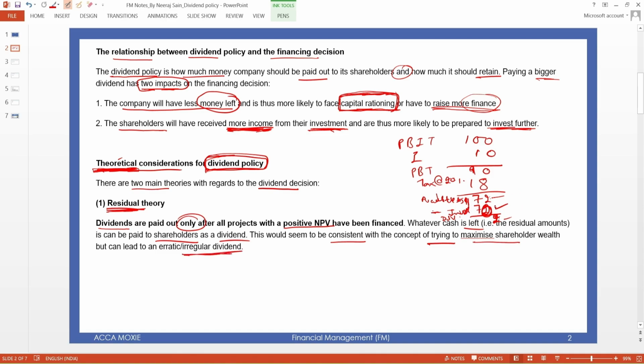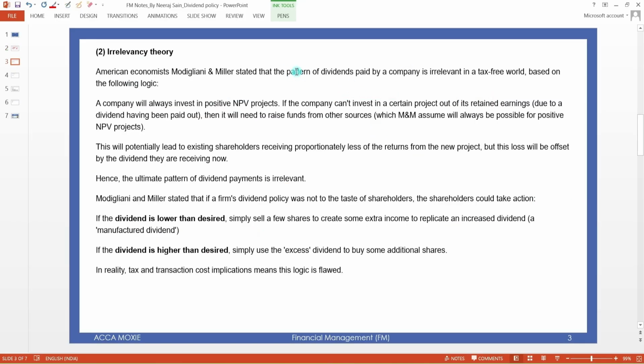Because we invested in positive NPV, which means that this will increase the shareholder wealth. How? Because positive NPV will increase the profit, which will ultimately increase the shareholder wealth. This is the irrelevancy theory, put forward by M&M, American economists, who stated that the pattern of dividend paid by the company is irrelevant.